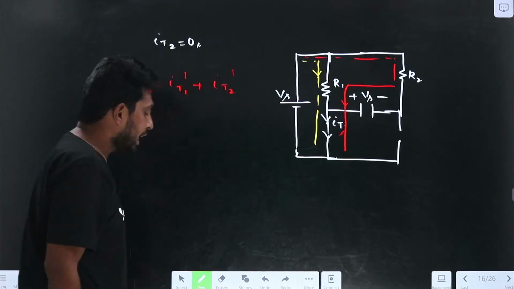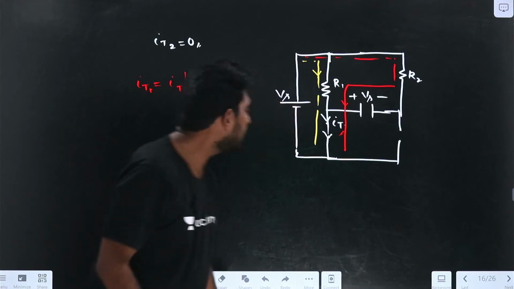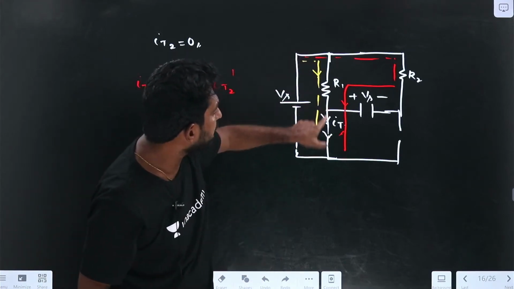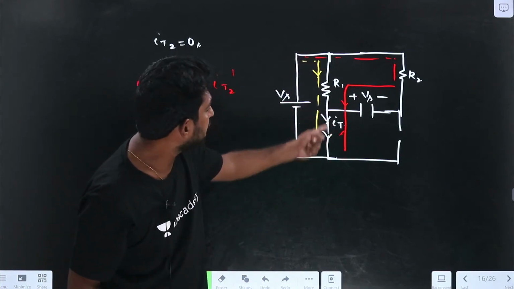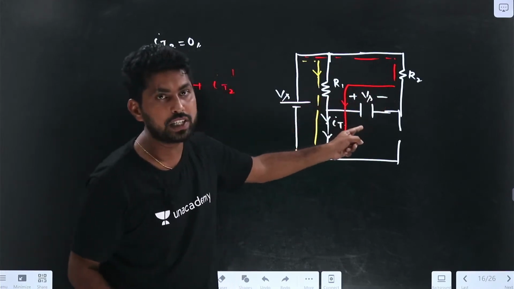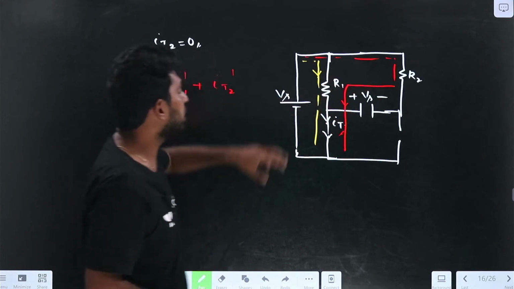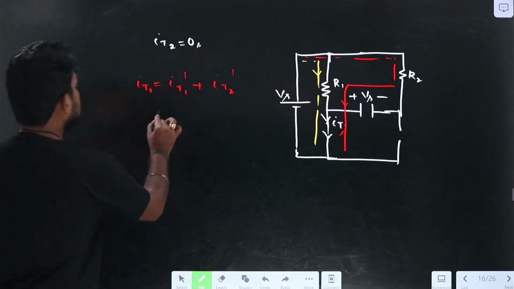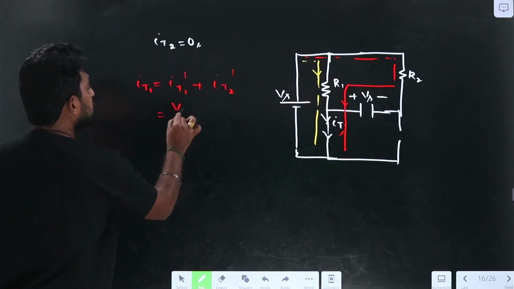How can I find the current here? If you observe, this was the short circuit. This terminal is R1, and this voltage source is connected in parallel, so the voltage is Vs across R1. IT1 dash equals Vs by R1.